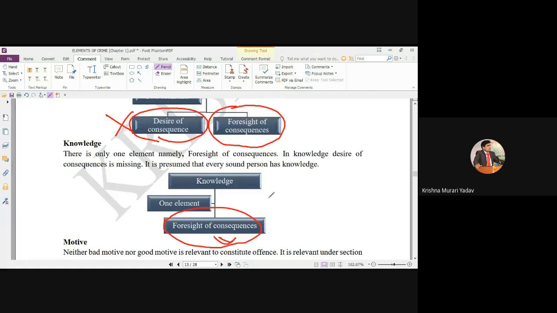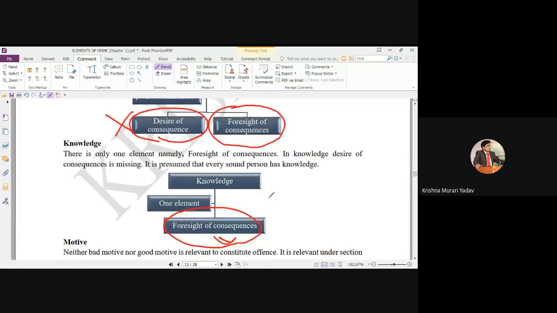So my point is that in some cases, if you are doing that work with knowledge, you will not be punished, but in some cases, if you are doing that activity with knowledge, even without intention, you can be punished. For example, there is a terrorist, a person who is carrying the bomb in the bus. He knows that unfortunately if the bomb blasts in the bus, everyone may be killed, but his desire is to blast at the parliament.